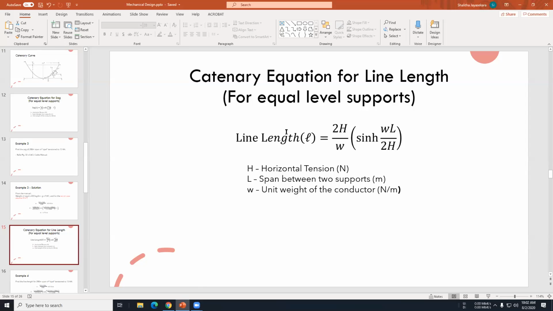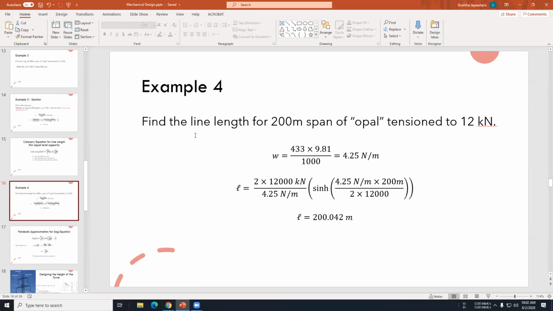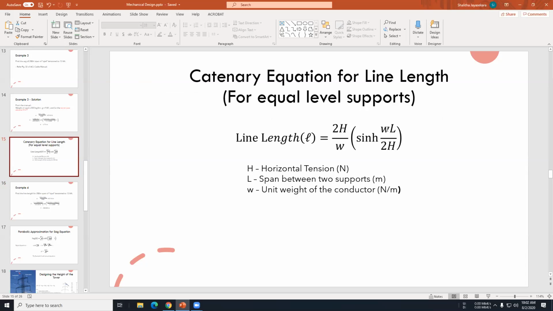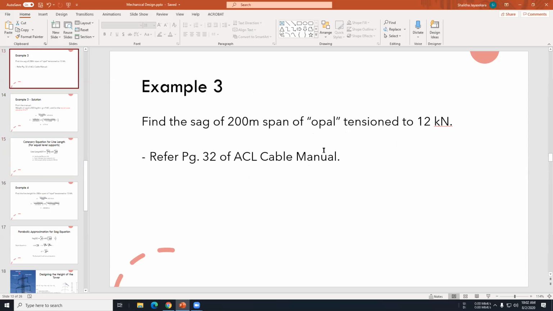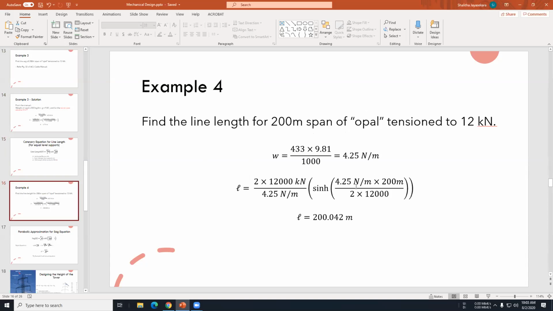In example 4, I have already done the calculation here. You have to find out the line length for a 200 meter span of opal, tension 12 kilonewtons. For the line length we need to find W, the same things we needed to find the sag, and you can just apply those things and you will get 200, only 40 centimeters longer than the initial span.